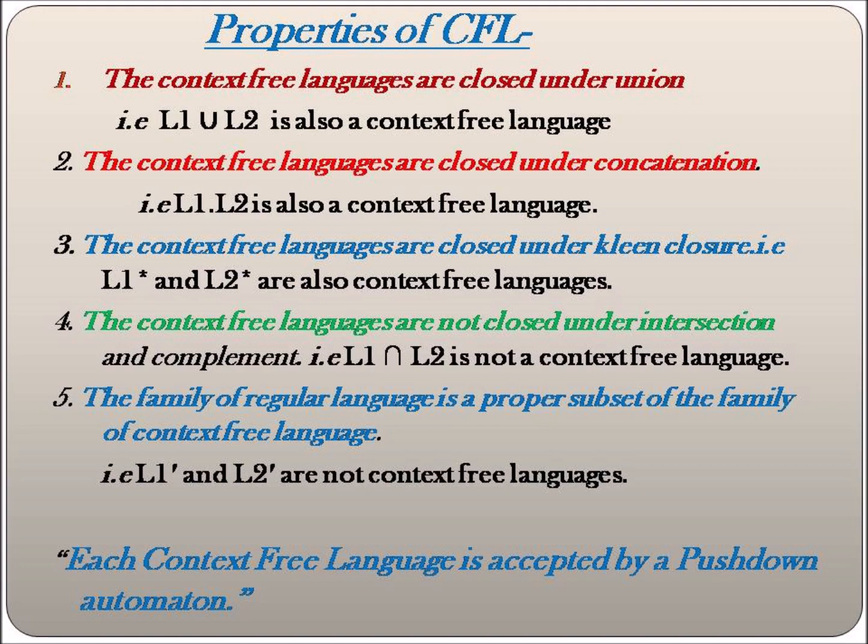Likewise, suppose L1 and L2 are two context-free languages and we want to take their intersection, then it does not necessarily provide a context-free language, meaning context-free languages are not closed under intersection. The family of regular languages is a proper subset of the family of context-free languages. Means if L1 dash and L2 dash are not context-free languages.